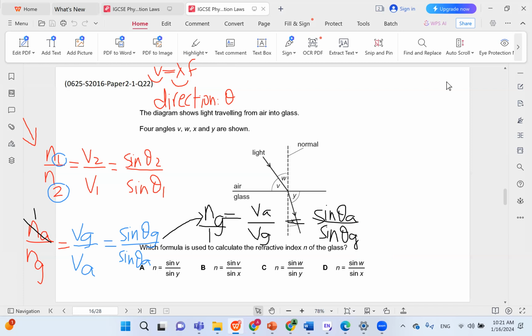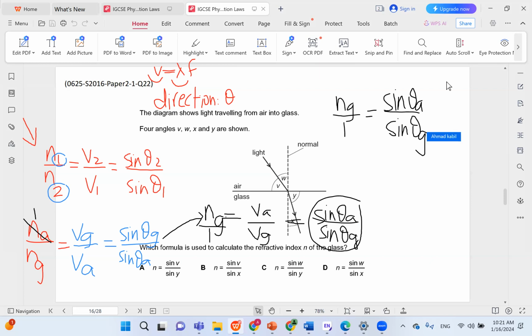So in this case, we have two things we want to discuss. Or actually here, they don't really care about velocity. So let's just worry about this one. So we have n glass over 1 equals sine theta air over sine theta glass. And theta air is always measured from the normal. So that would be W. And theta glass, again, is measured from the normal. So there is a letter X here that might not be very obvious. So that would be X.